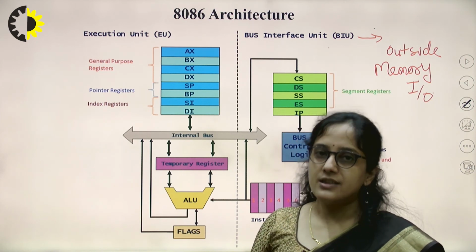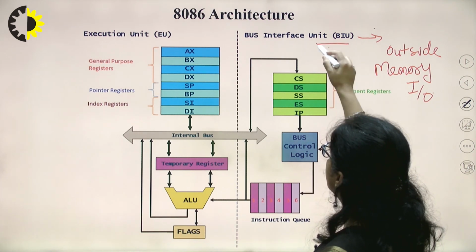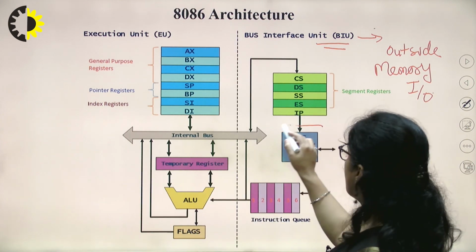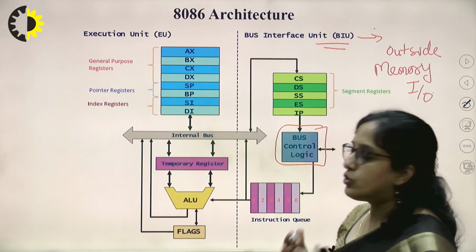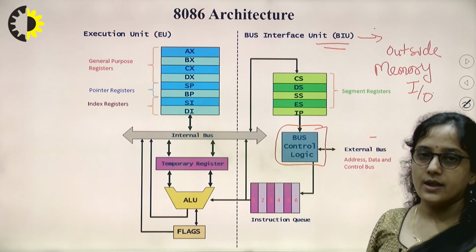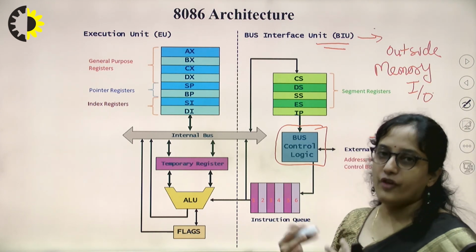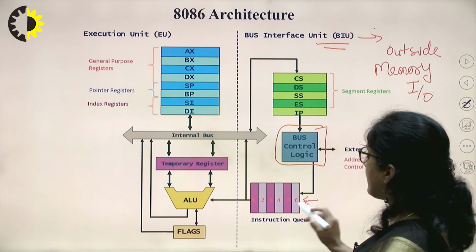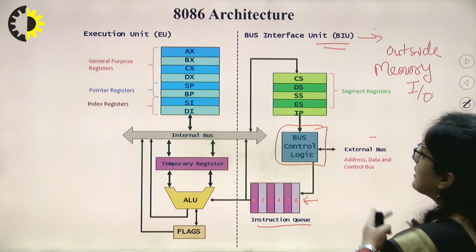That address generation is done in this bus interface unit. The bus control logic uses an address generation mechanism to generate a particular address, and that address will travel on the address bus, and from that address an opcode is fetched, and that opcode and operand are stored in this instruction queue. So this bus interface unit works separately.